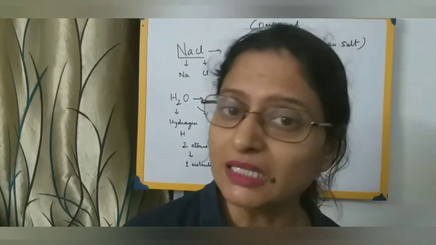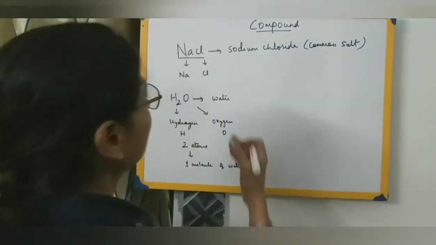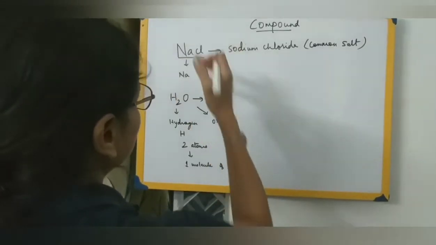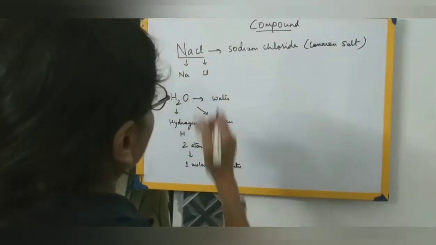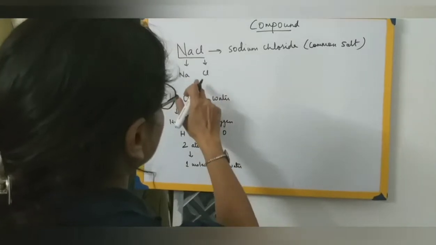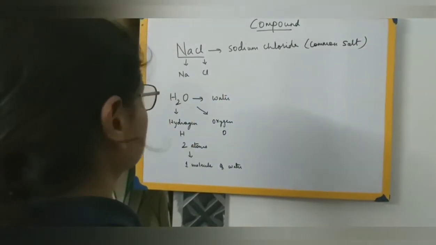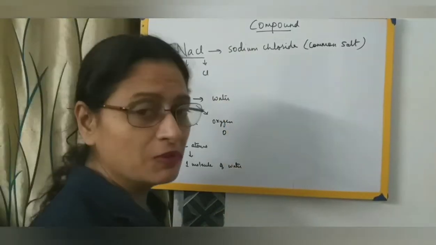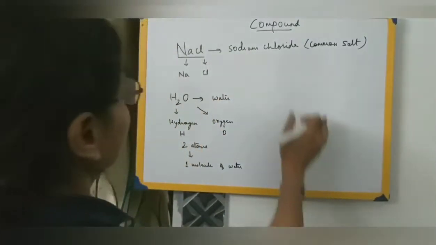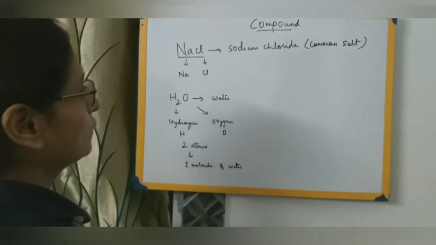It will be white in color, the taste will be similar, and we'll find that it has the same composition, that is sodium and chlorine combined in this ratio: one part of sodium, one part of chlorine combined together. We'll go into detail on these examples once again after some time. So these types of substances are called compounds.